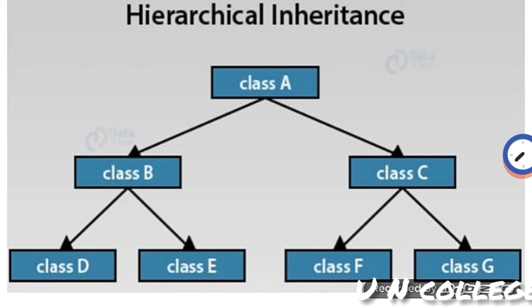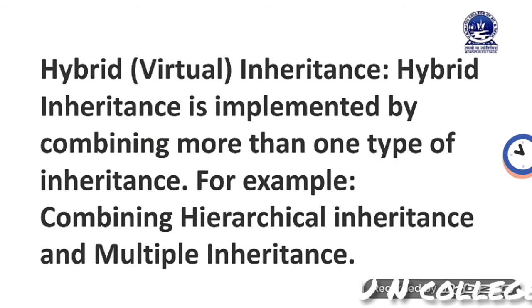Then from class B again we are inheriting two other child classes, those are class D and class E. Then from class C we are inheriting more child classes, those are class F and class G. In this way we can implement hierarchical inheritance.